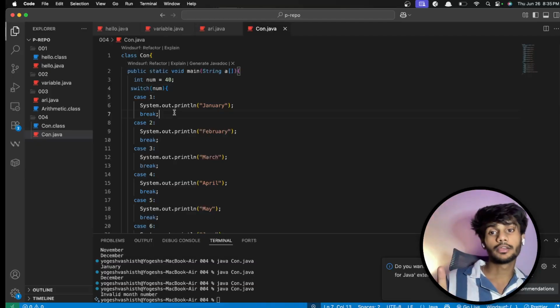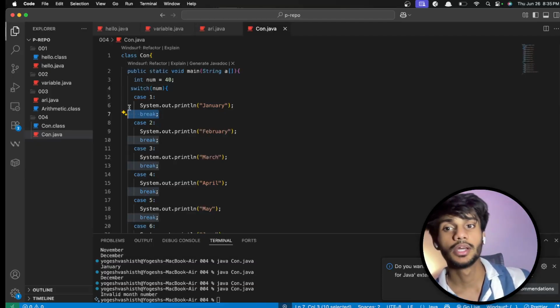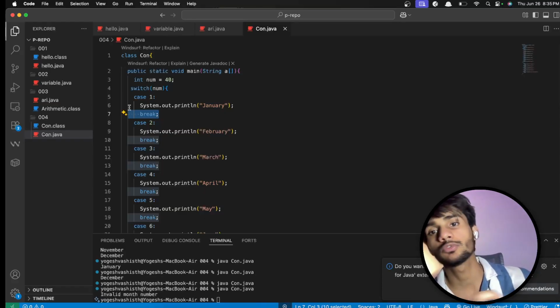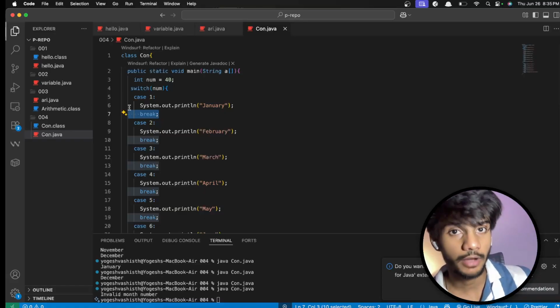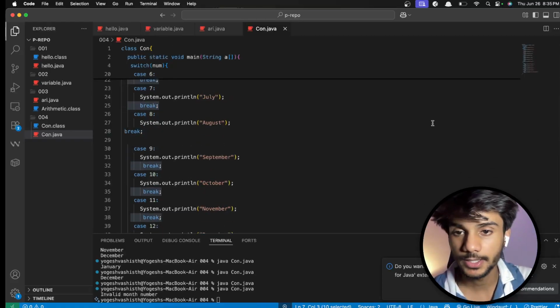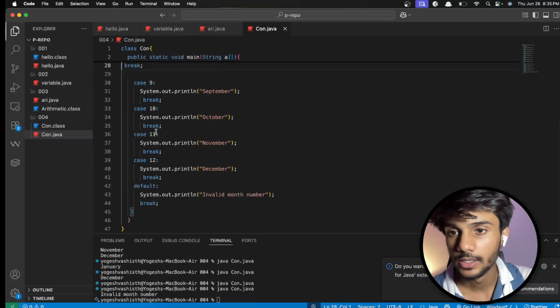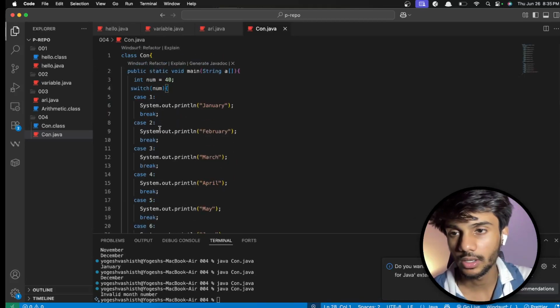Also, there is a way to avoid this break thing, and break is really important. Break is not just to be understood in the context of the switch statement. Break will come in a lot of other concepts, and for a matter of fact, it will come in the next lecture as well, that is of loops. And we'll see what loops are in the next chapter, in the next session. So that is all about conditional statements.